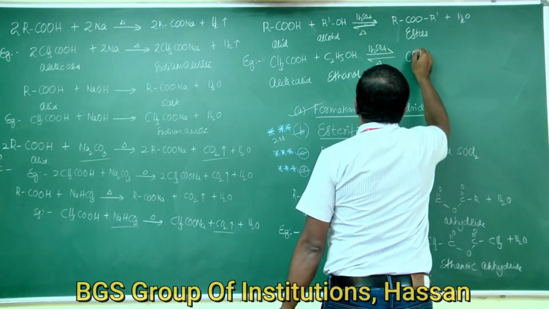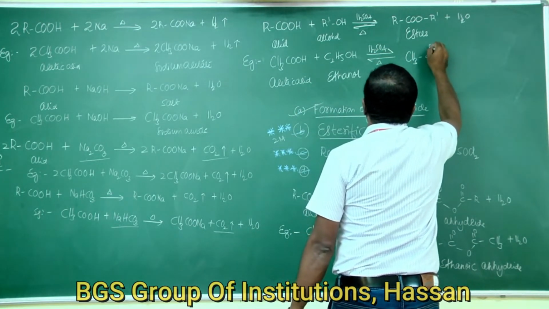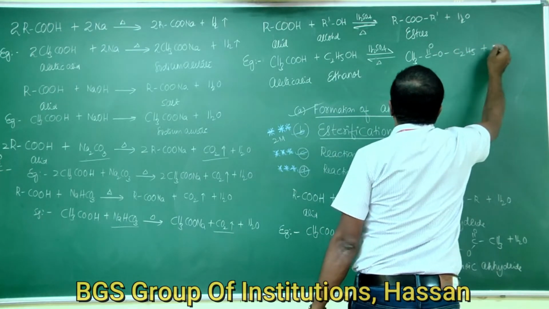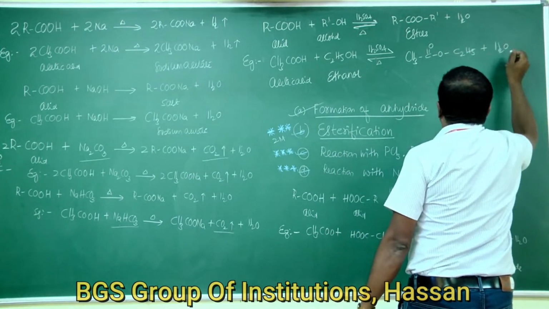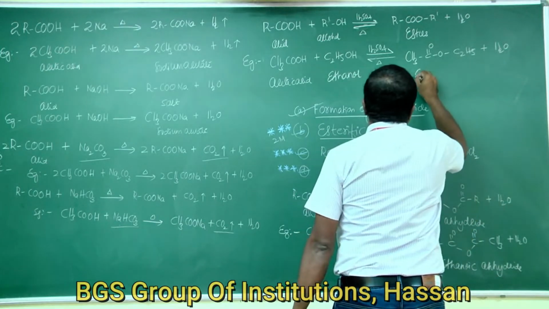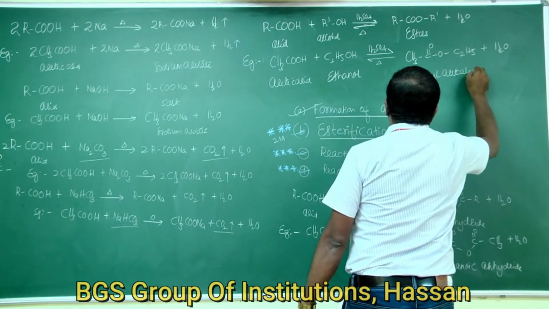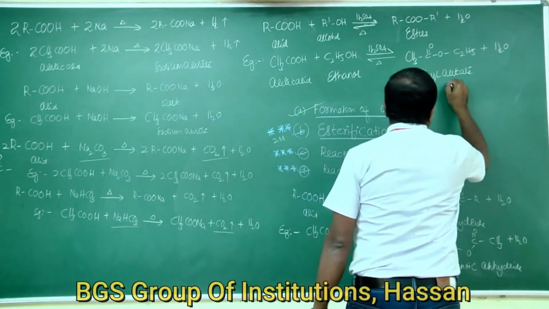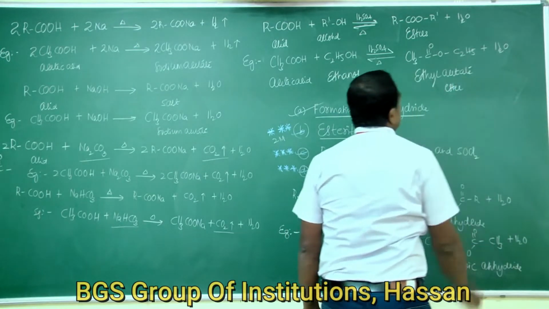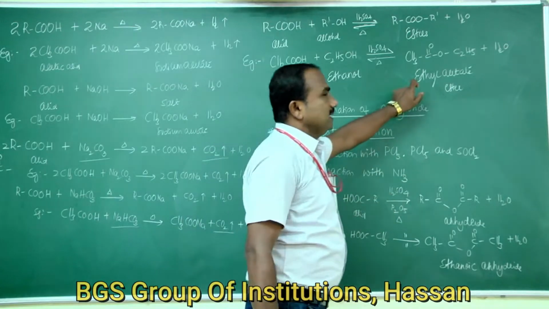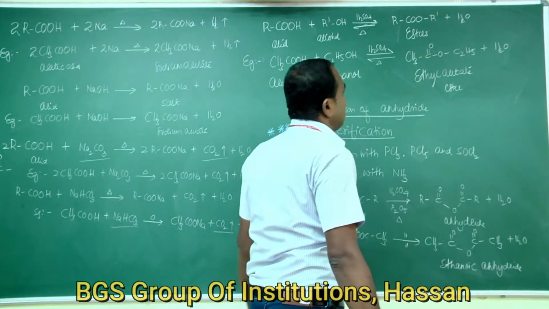Esters are formed. That ester is CH3COOC2H5 plus H2O. This is ethyl acetate ester, having a fruity smell. This reaction is called esterification reaction.